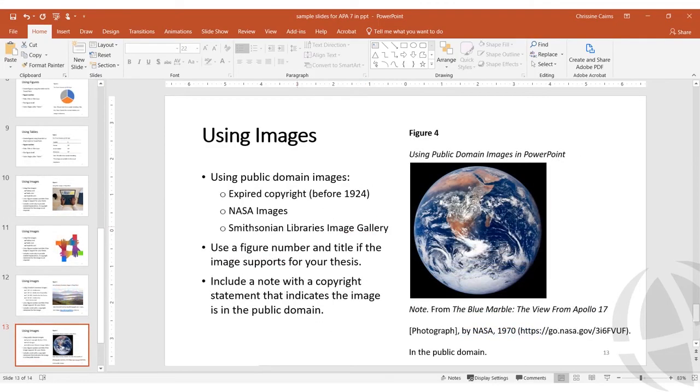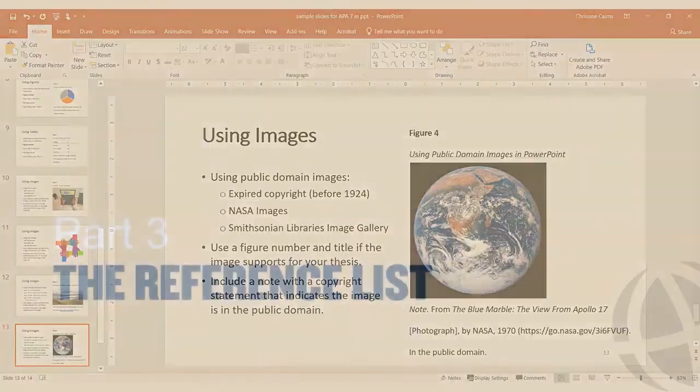Images in the public domain, such as photographs with expired copyrights, are also okay to use in your presentation, but they also need a copyright statement in the note. You can find public domain images on the NASA website, the Smithsonian website, and by searching the web for public domain images. And those are some examples of body slides using APA style.